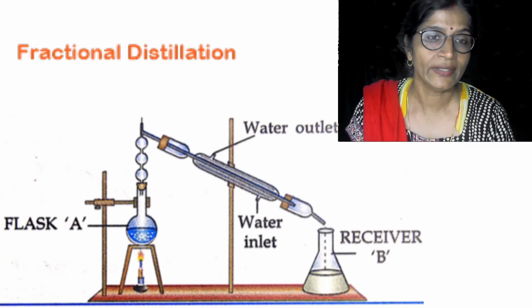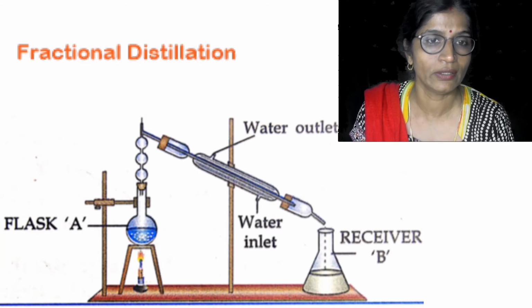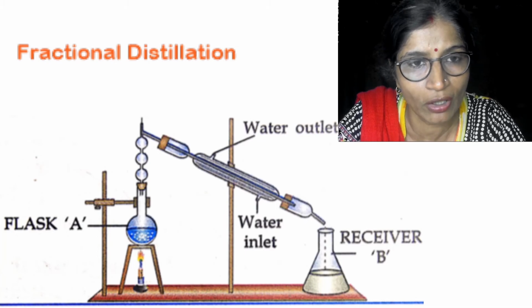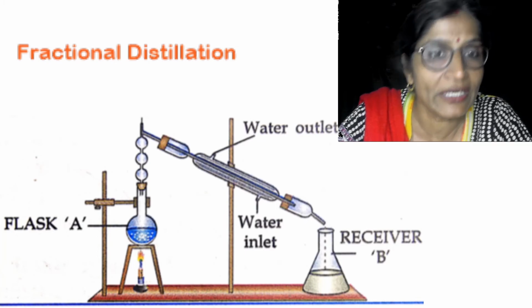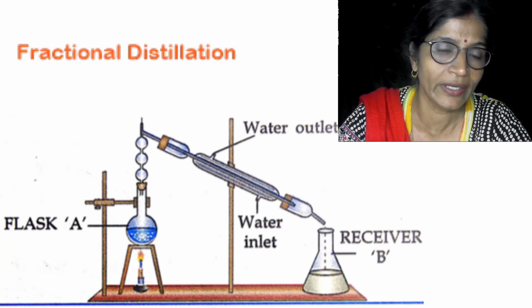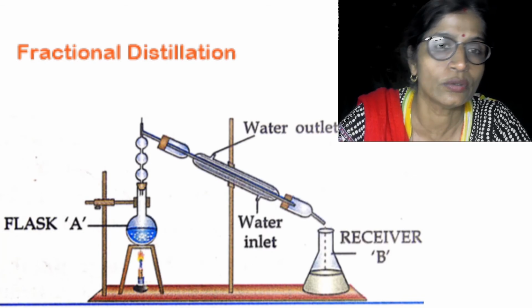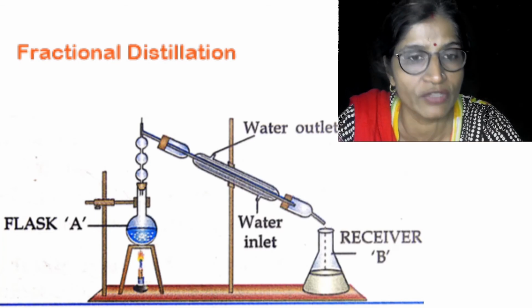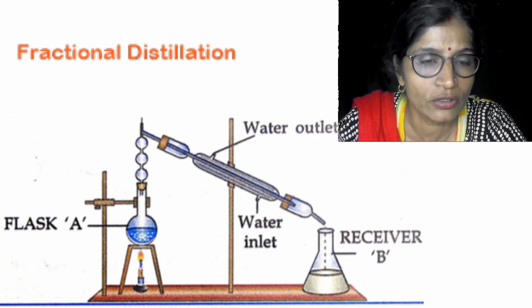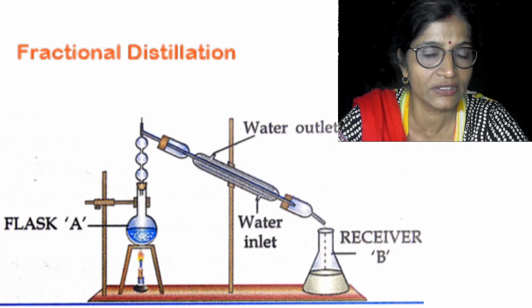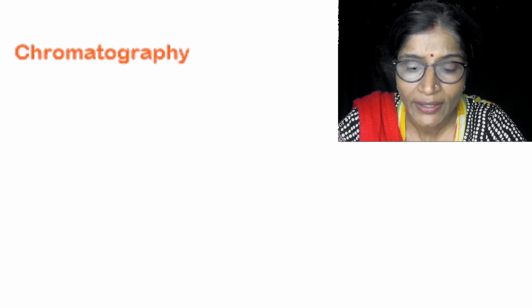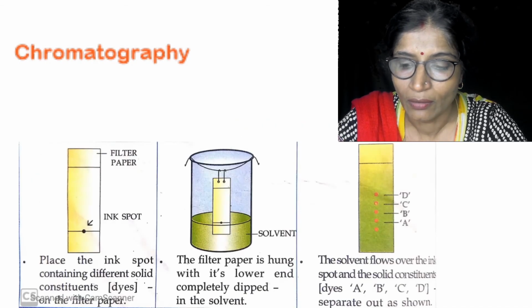Next is the chromatography method. The chromatography method is applicable only for complex mixtures. A complex mixture, for example, is ink, which contains 2-3 or more components within one liquid. 3-4 solid components are present in the liquid component. So the method used is the chromatography method. In the chromatography method, what happens?